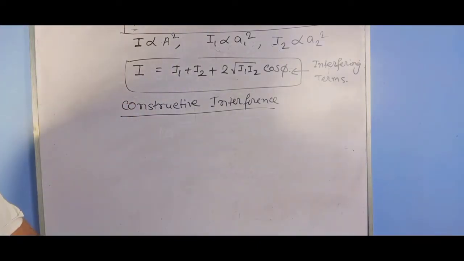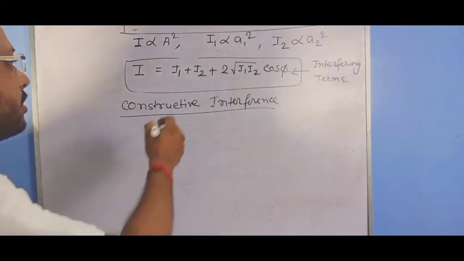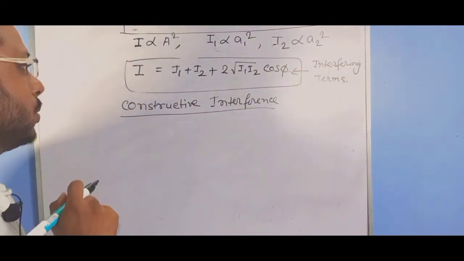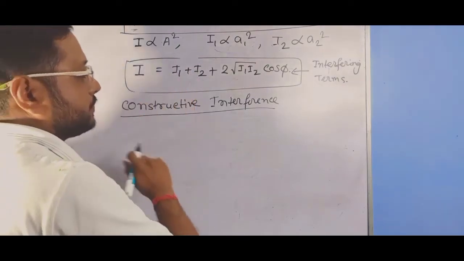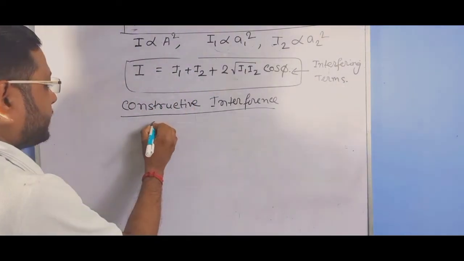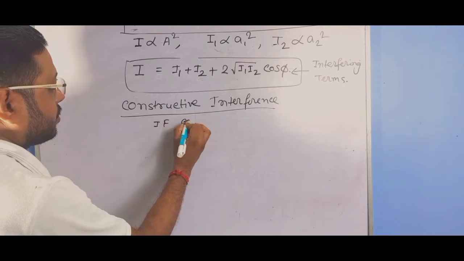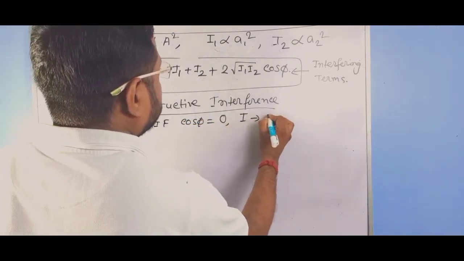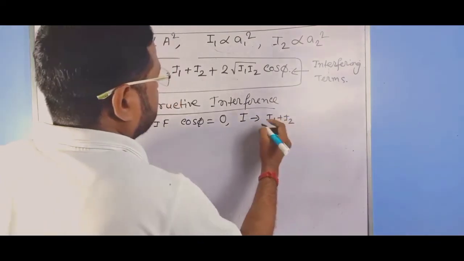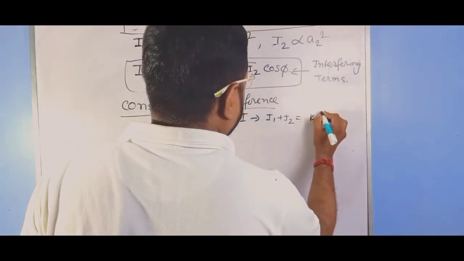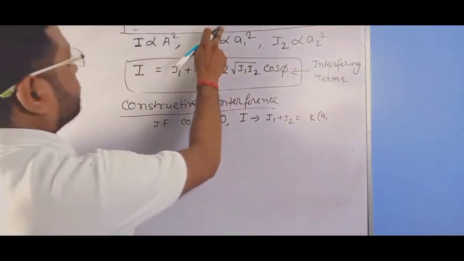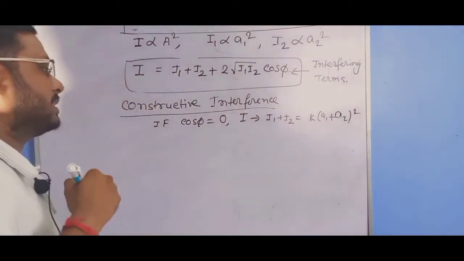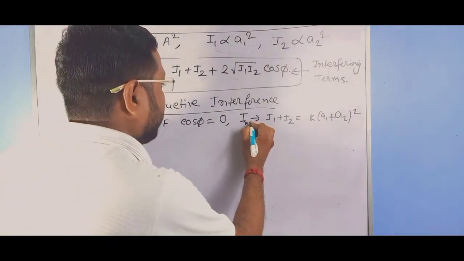Now, when will the intensity be maximum? From this equation, if cos phi equals 1, then the intensity is I1 plus I2 plus 2 root I1 I2, that is k into A1 squared plus A2 squared plus 2 A1 A2, that is k into (A1 plus A2) squared. This is the maximum intensity, we say it is I max.